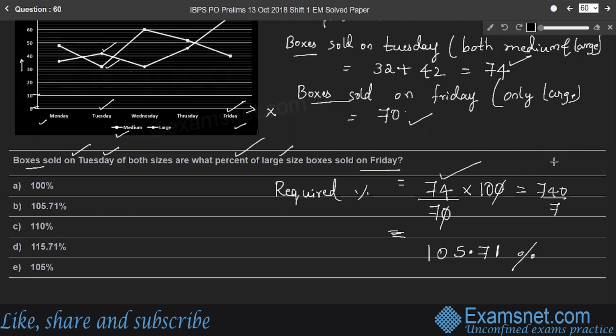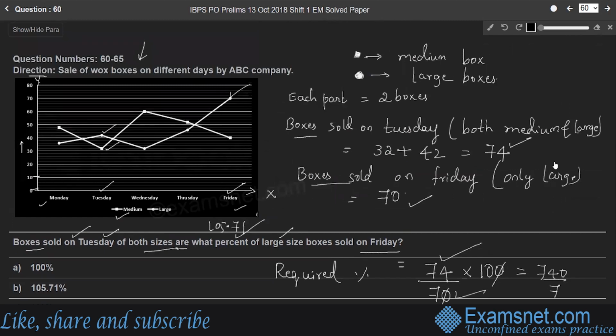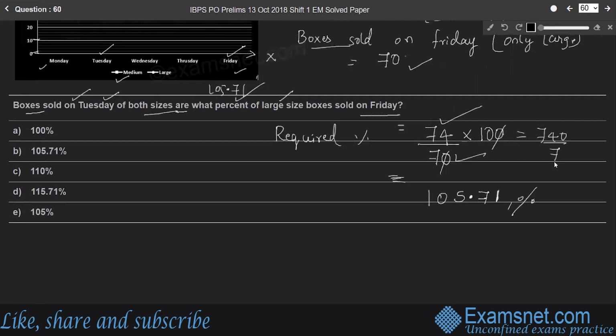So the number 74 is 105.71% of number 70. That means boxes sold on Tuesday of both sizes are 105.71% of large size boxes sold on Friday. Therefore, option B is the right answer, 105.71%.